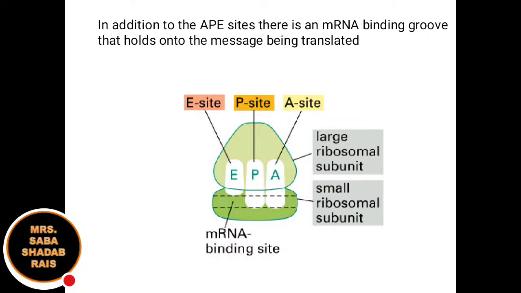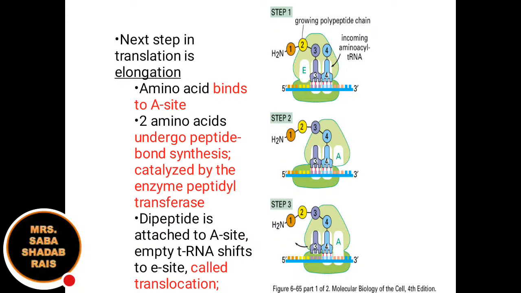In addition to the APE sites, there is an mRNA binding groove that holds the messenger. So see these three sites overall, the large subunit and small subunit, the ribosome looks like this. So these are the three sites.